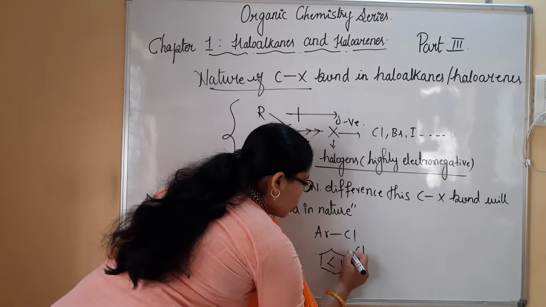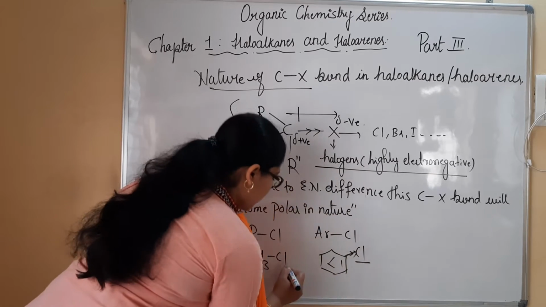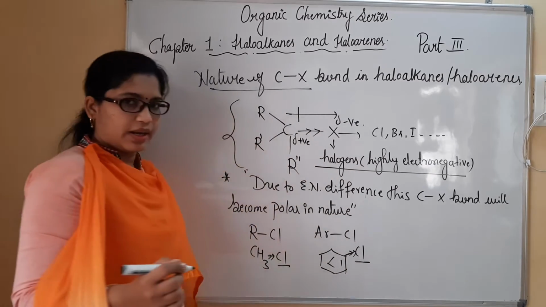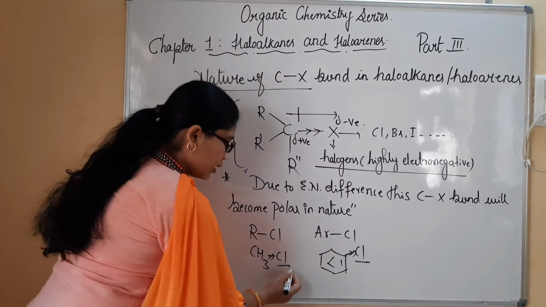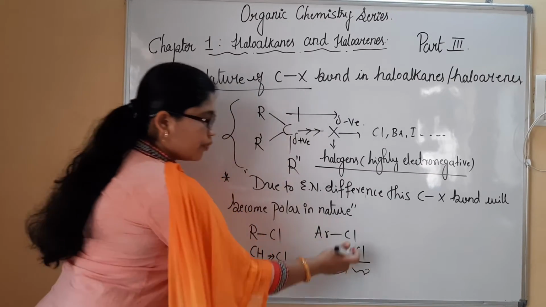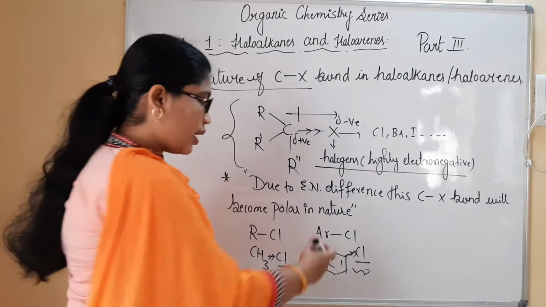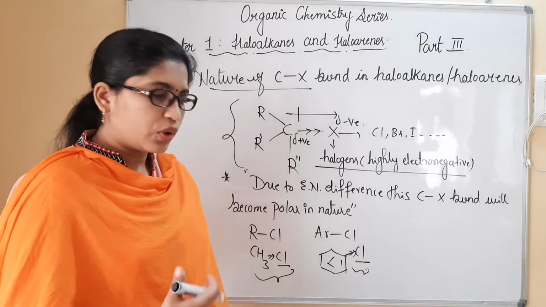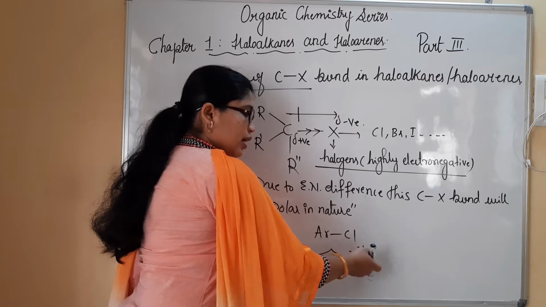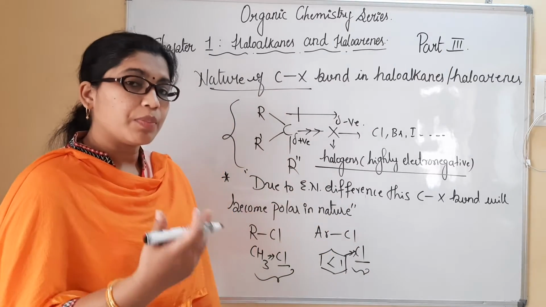And between these two, what will happen? This Cl will become more electronegative. In the sense, we can see there is a polarity between these two atoms which are present here. As they are polar, this Cl will be taken away easily while we perform a reaction.